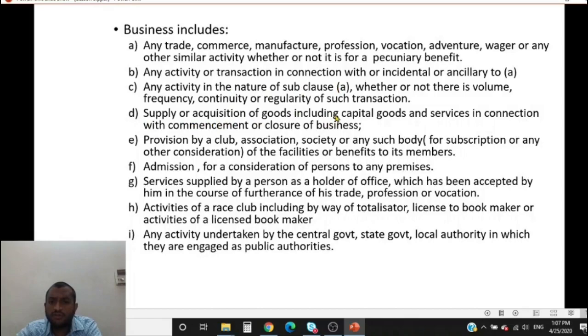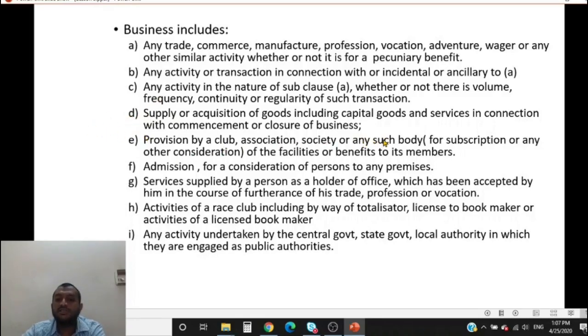Supply or acquisition of goods, including capital goods, and services in connection with the commencement or closure of business. When you commence a business or when you take over or you're closing the business, a lot of things happen. You sell off the assets in bulk. You cannot say that it is not in the course of furtherance of business when you sell off all the assets while closing down the business. So that is why this has been put in the definition of business.